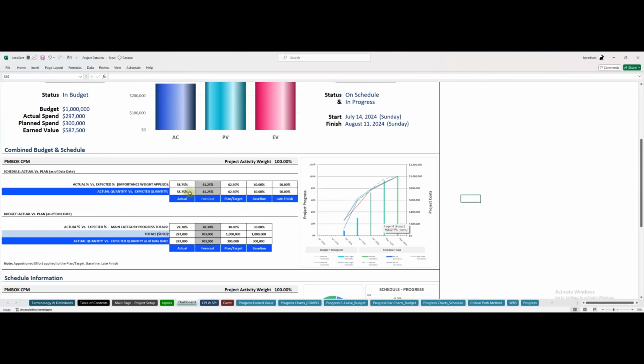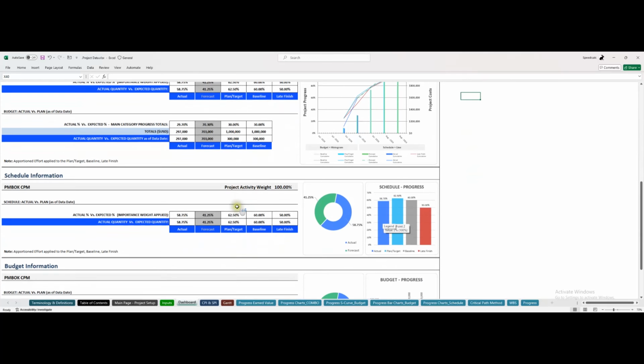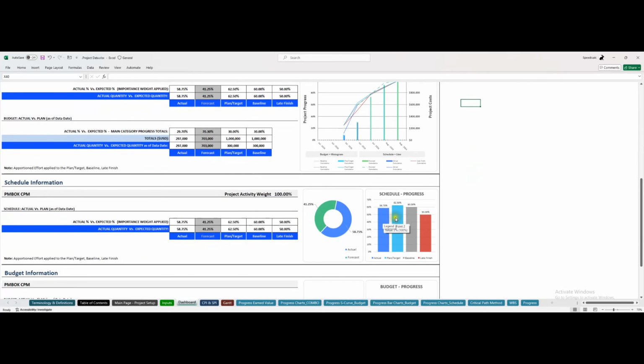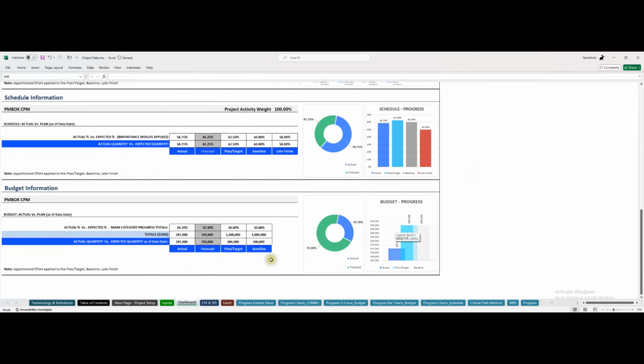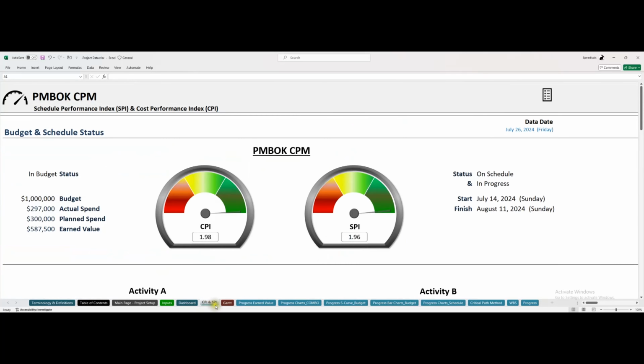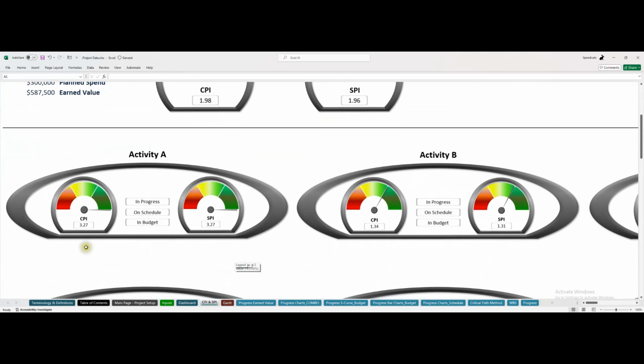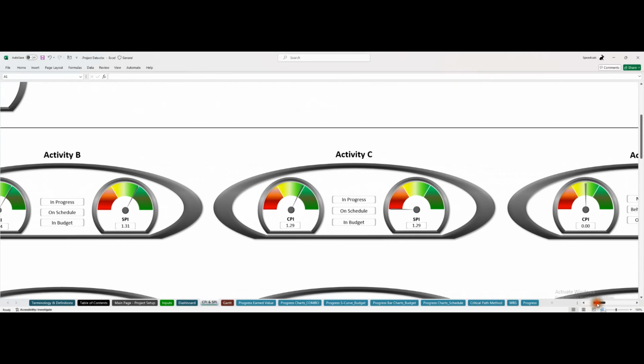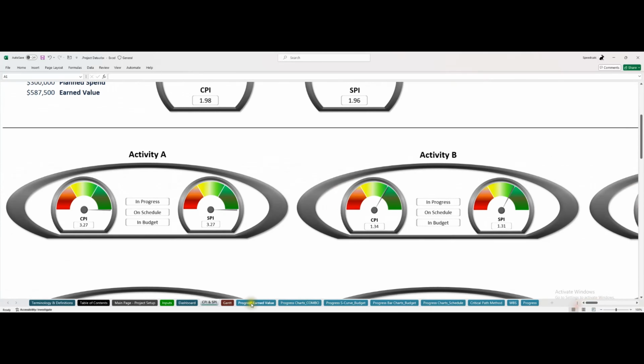You can see these percentages have adjusted as they need to be according to the data that we just updated. All of this has been updated for the budget and schedule key performance indicators. Down here as well, we have activity A, B, C, D, and how that's going. Everything looks good.